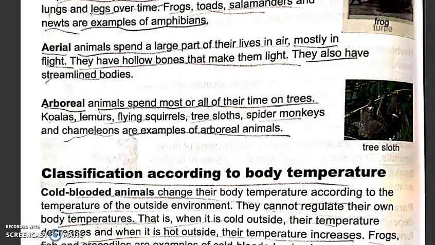Let's move on. Next comes arboreal animals. Now, do you know that I didn't know about these animal species? My daughter, Novan Sharma, she's a genius. She told me about these animals.